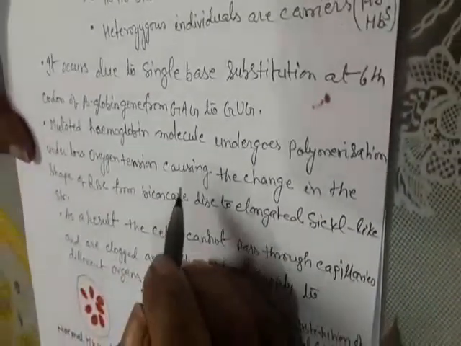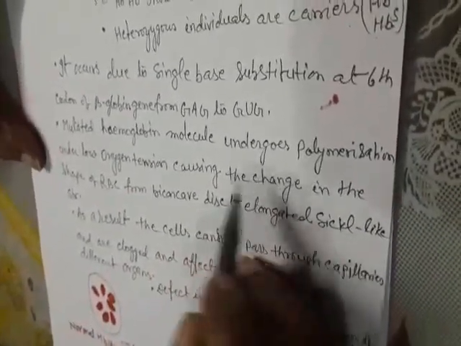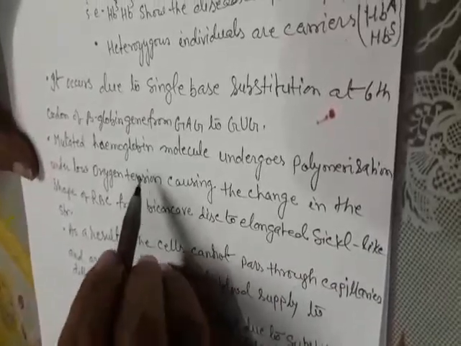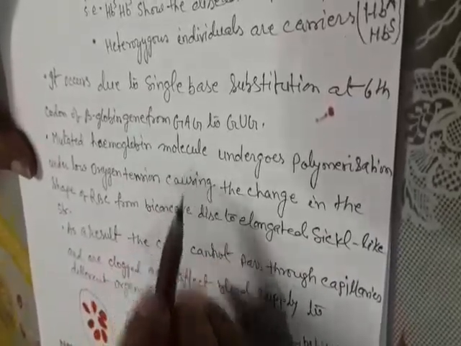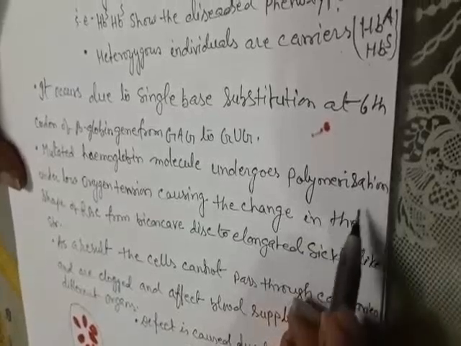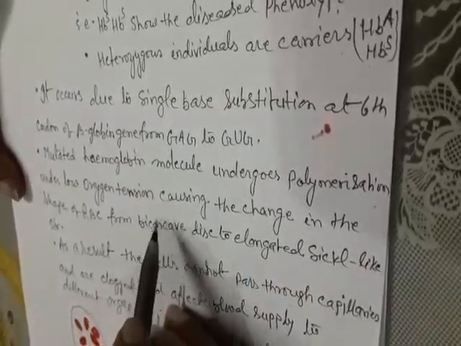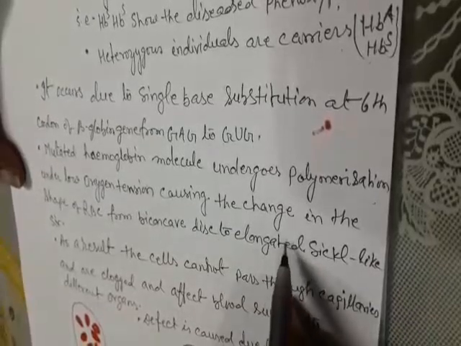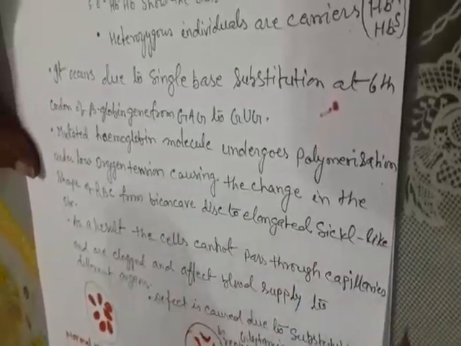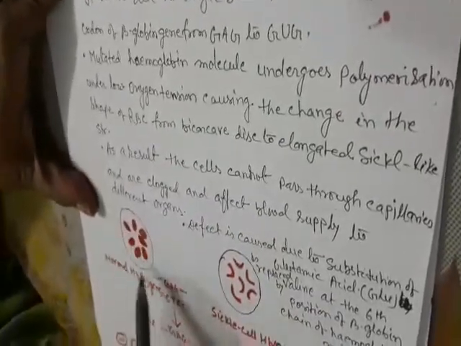Mutated hemoglobin molecule undergoes polymerization under low oxygen tension, causing the change in the shape of RBC from biconcave disc to elongated sickle-like structures.